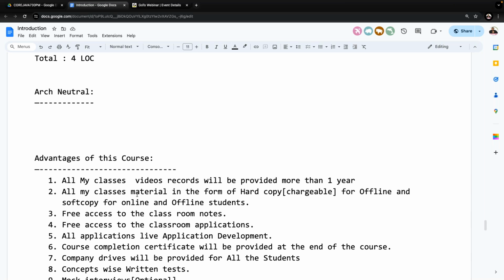At that moment, if you are unable to communicate with the client, how is information going to be exchanged between the client and you? How are we going to understand the client requirement? How are we going to implement it in the program? Because of that reason, communication is also very, very important.